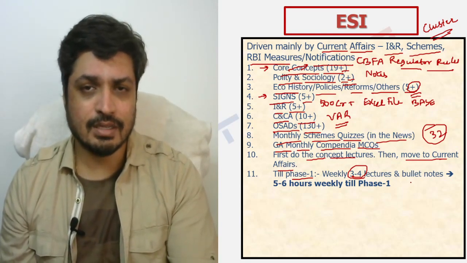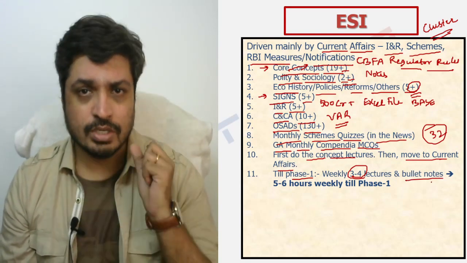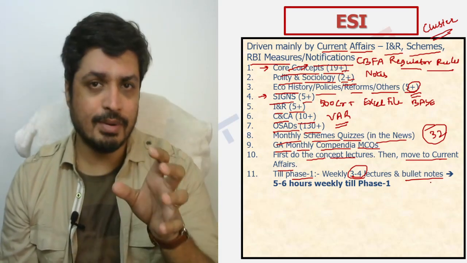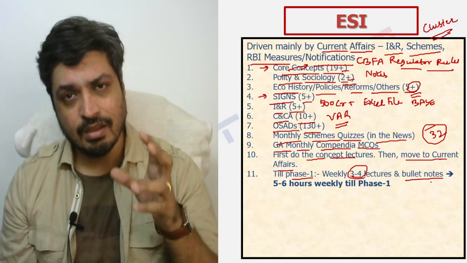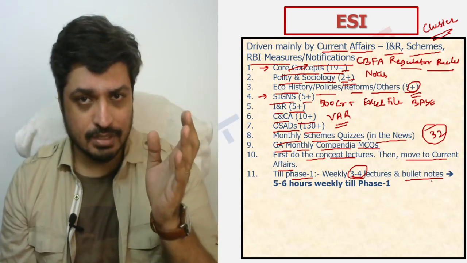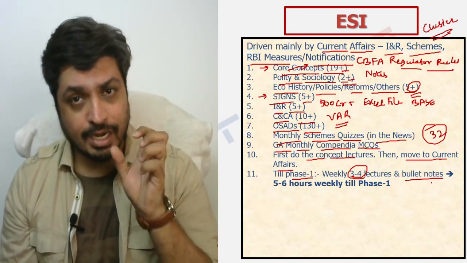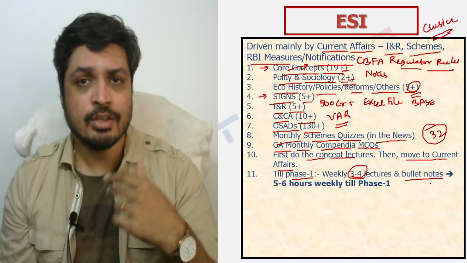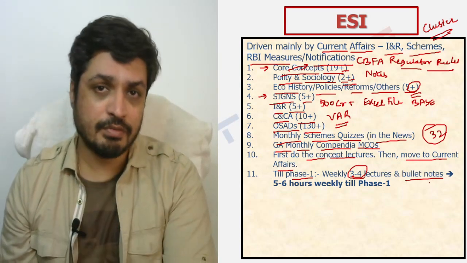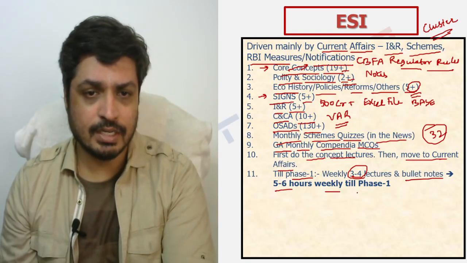As far as notes are concerned, the same way as I suggested for finance, segment your notes: pick up a core topic and jot down all your fundamental concept notes there. Also, add 2 or 3 pages next to that and jot down the contemporary or current affairs notes of that particular concept there and then, so that when you revise, you're not only revising the concept-driven notes, but also the current affairs aspect. That becomes important. So we're looking at 5 to 6 hours weekly till phase 1.